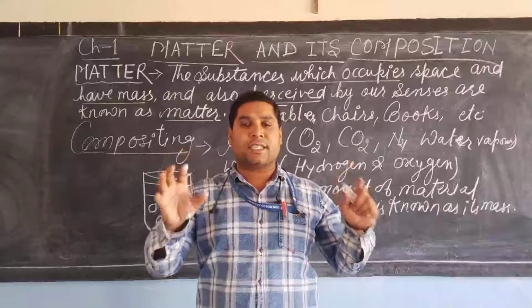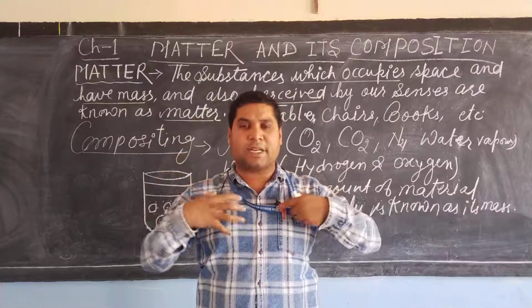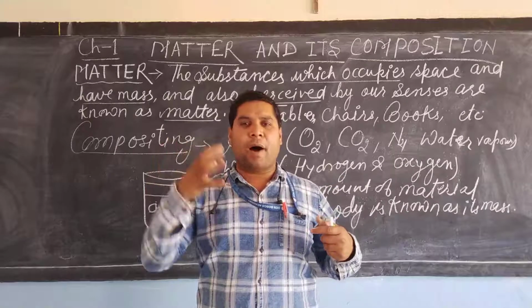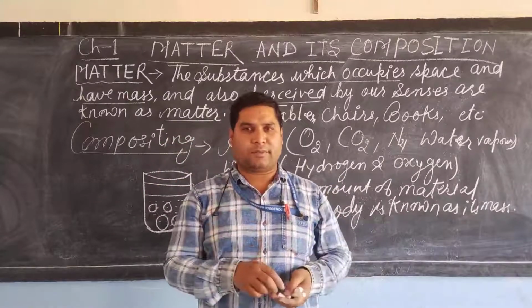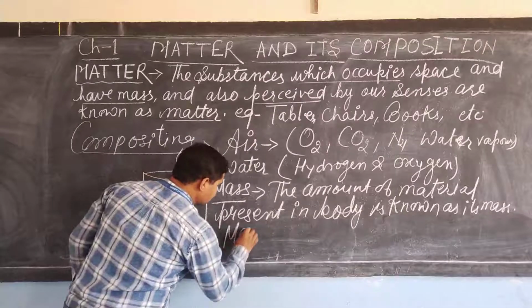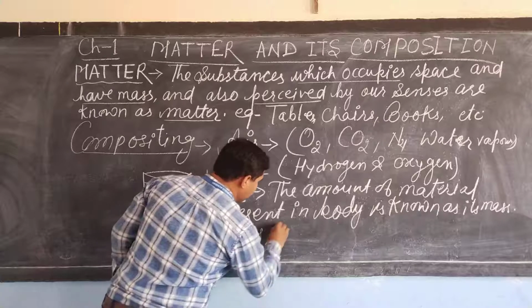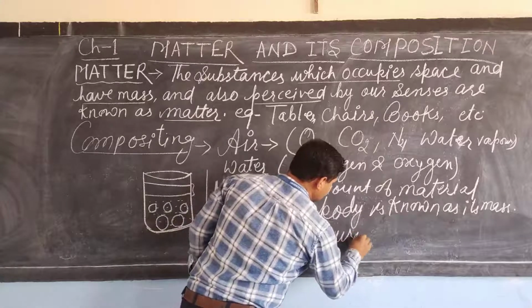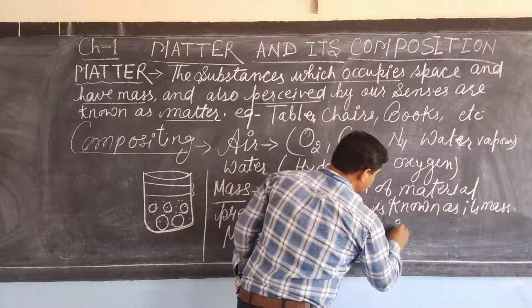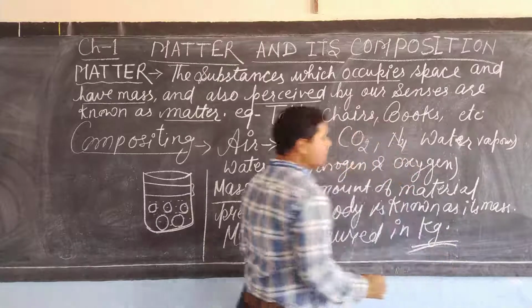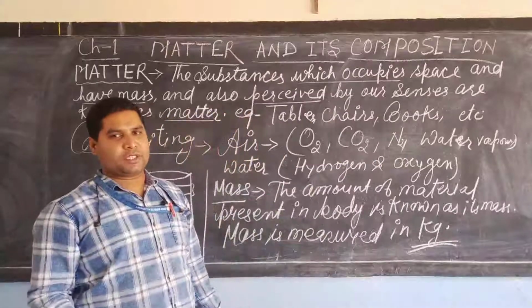Means 60 kg or 50 kg material is inside the body, and that is known as mass of that particular body. Mass is measured in kg or the kilogram, dear student.